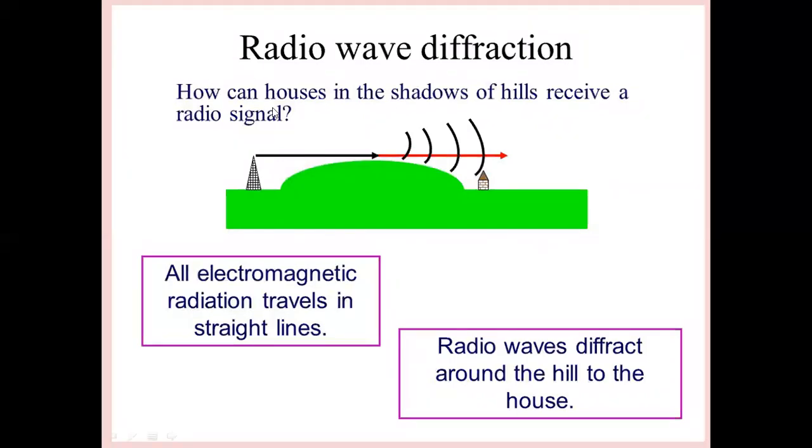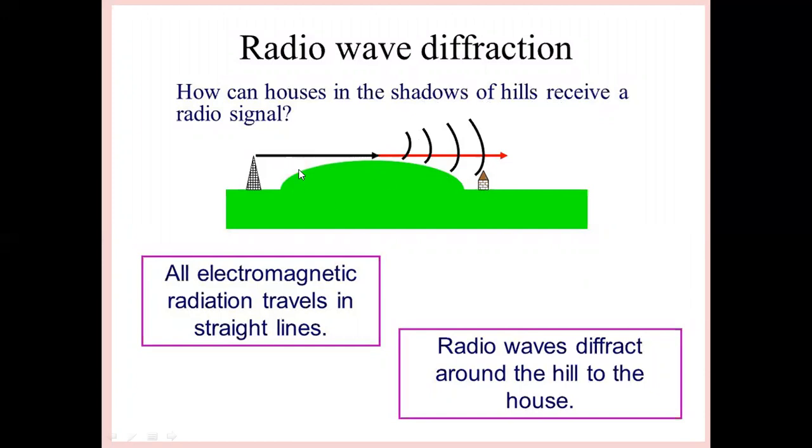Radio wave diffraction: how can houses in the shadows of hills receive a radio signal? Suppose houses are there, this is a transmitter, and the signal is to be received at the distant end here. But there is a shadow of a hill. A hill is available between the transmitter and the receiver.